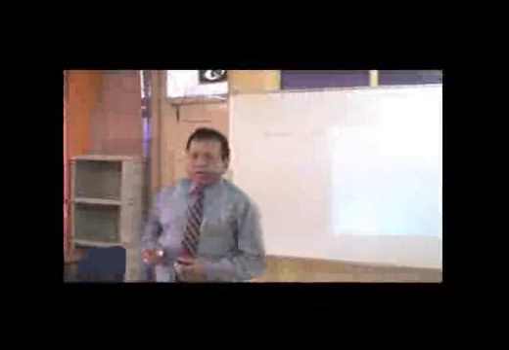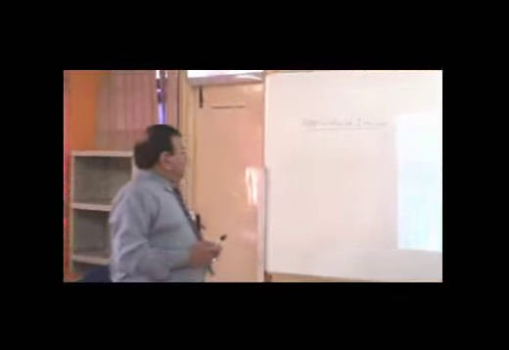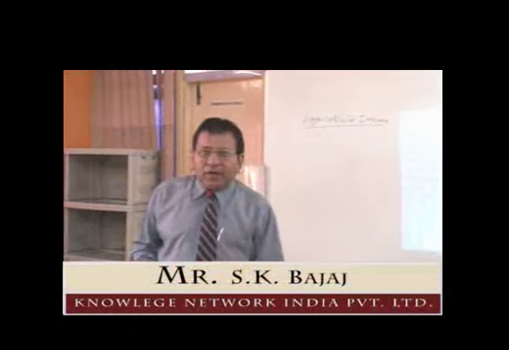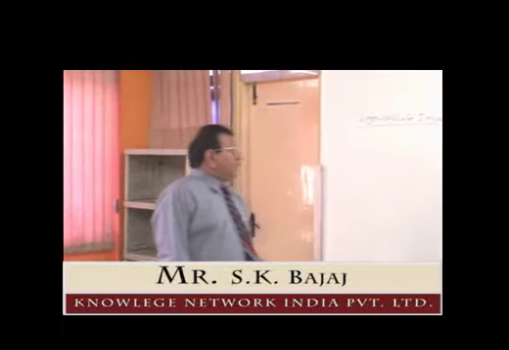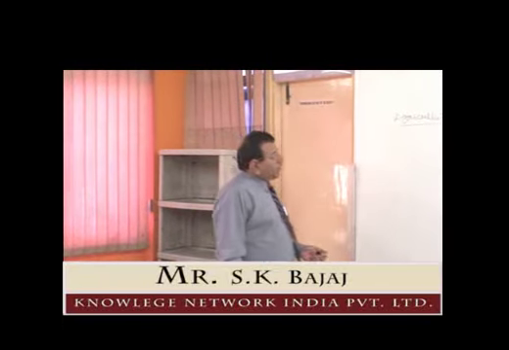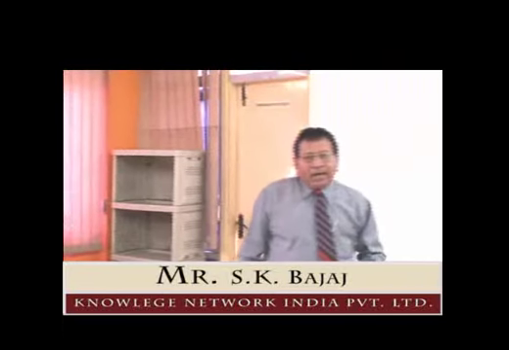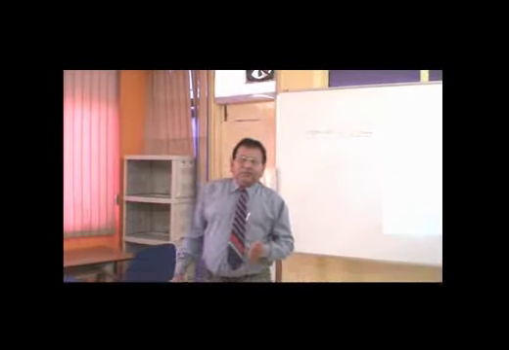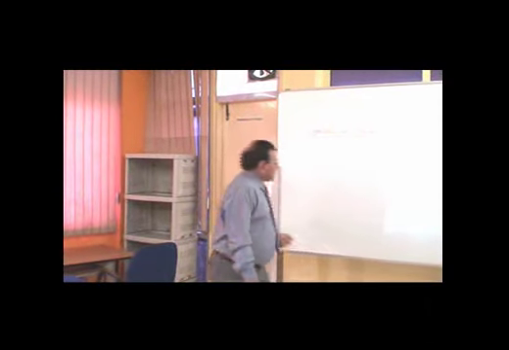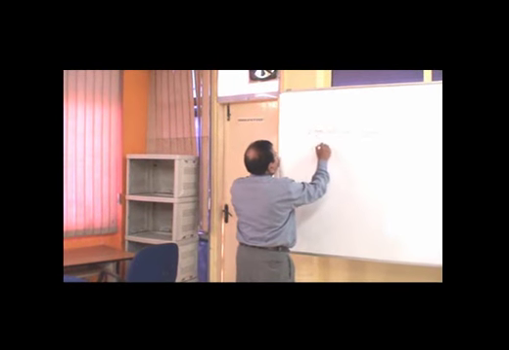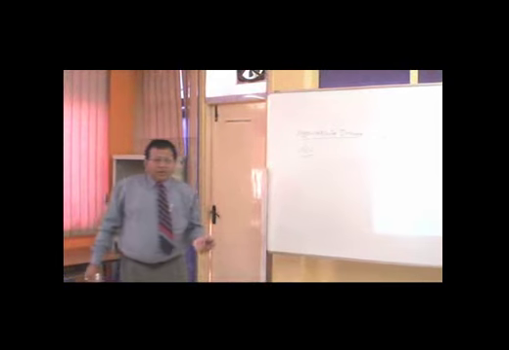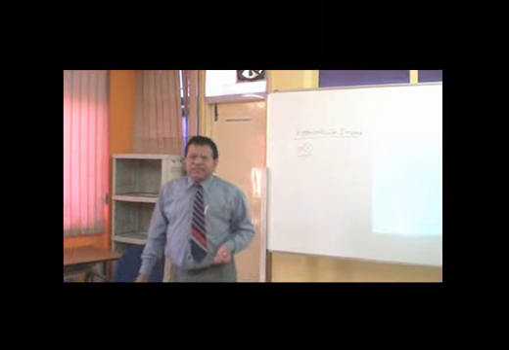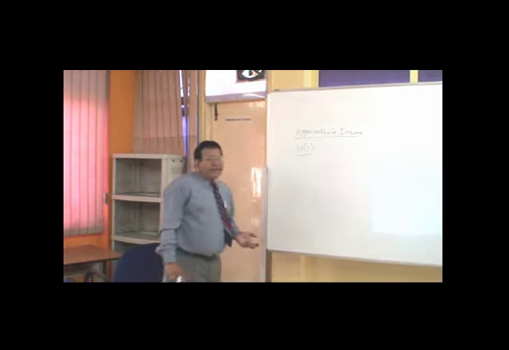Dear friends, today we will try to learn the provisions under the Income Tax Act 1961 with regard to the treatment of agriculture income in India. Under the provisions of the Income Tax Act, the agriculture income earned in India is exempted from income tax under subsection 1 of section 10. Agriculture income is not included in the total income of the assessee, nor is any tax imposed on it.